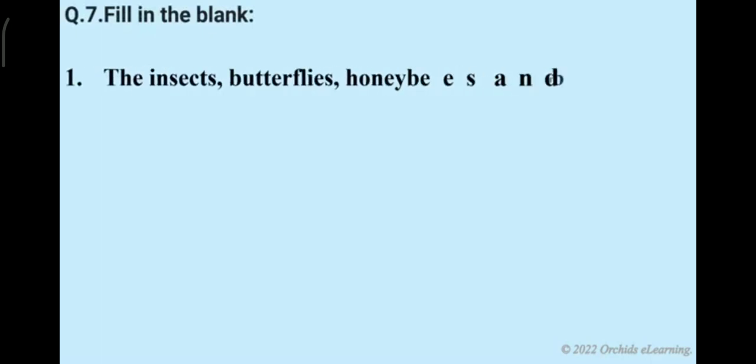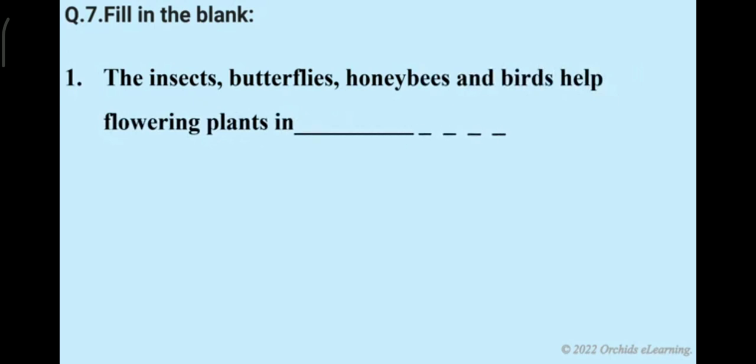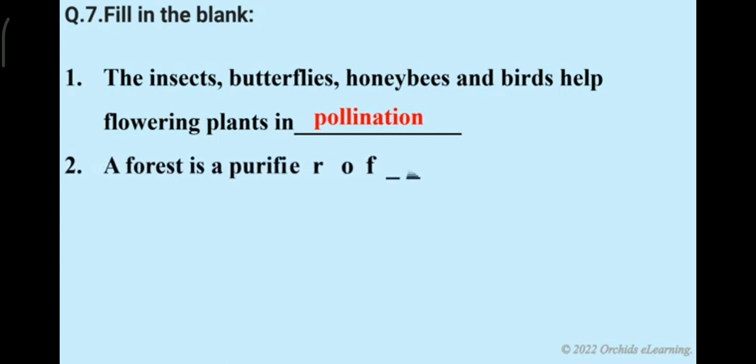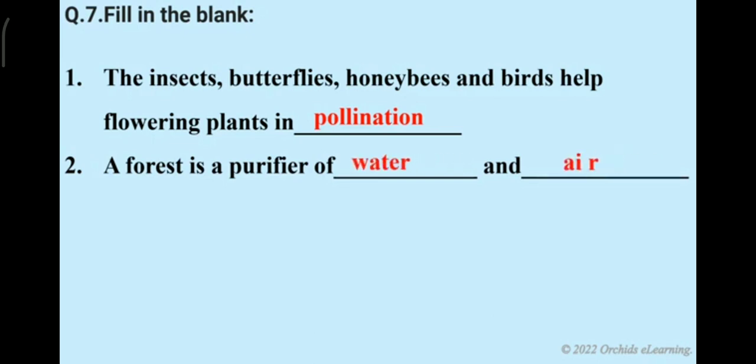Fill in the blank. The insects, butterflies, honeybees and birds help flowering plants in pollination. A forest is a purifier of dash and dash: water and air.